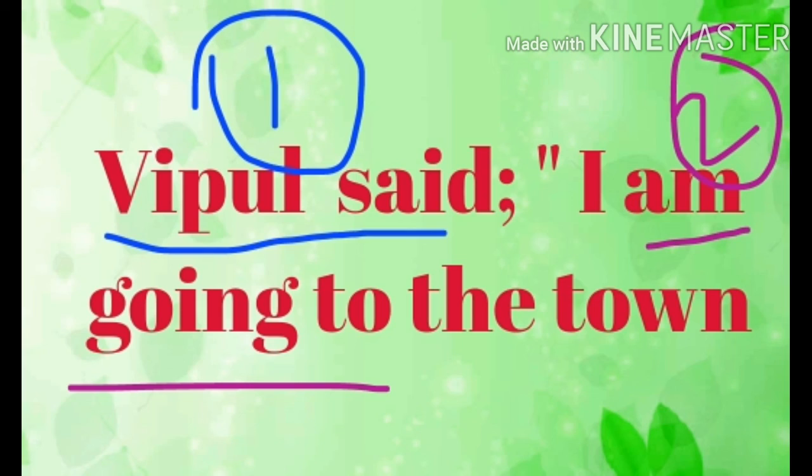So was saying, were saying, or said, or had said, all these things are past. When Vipul's verb, the speaking person's verb, becomes past, means said, or was saying, or were saying, or had said, all these things, if it comes only, we need to apply all the changes in the spoken part.